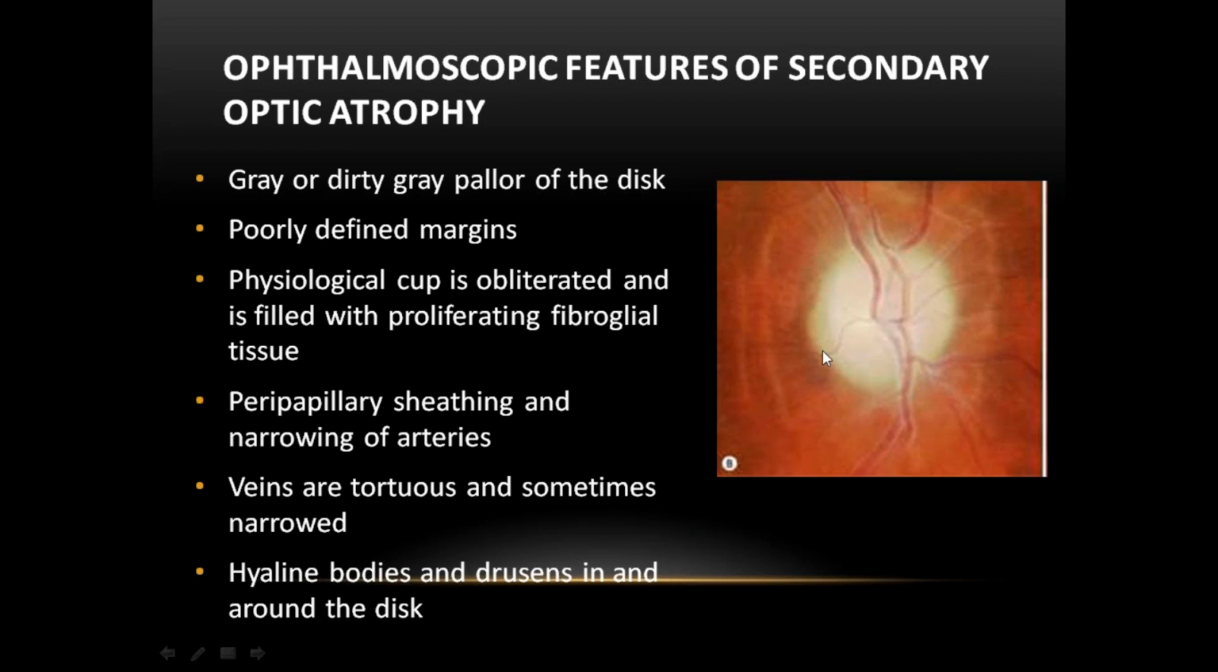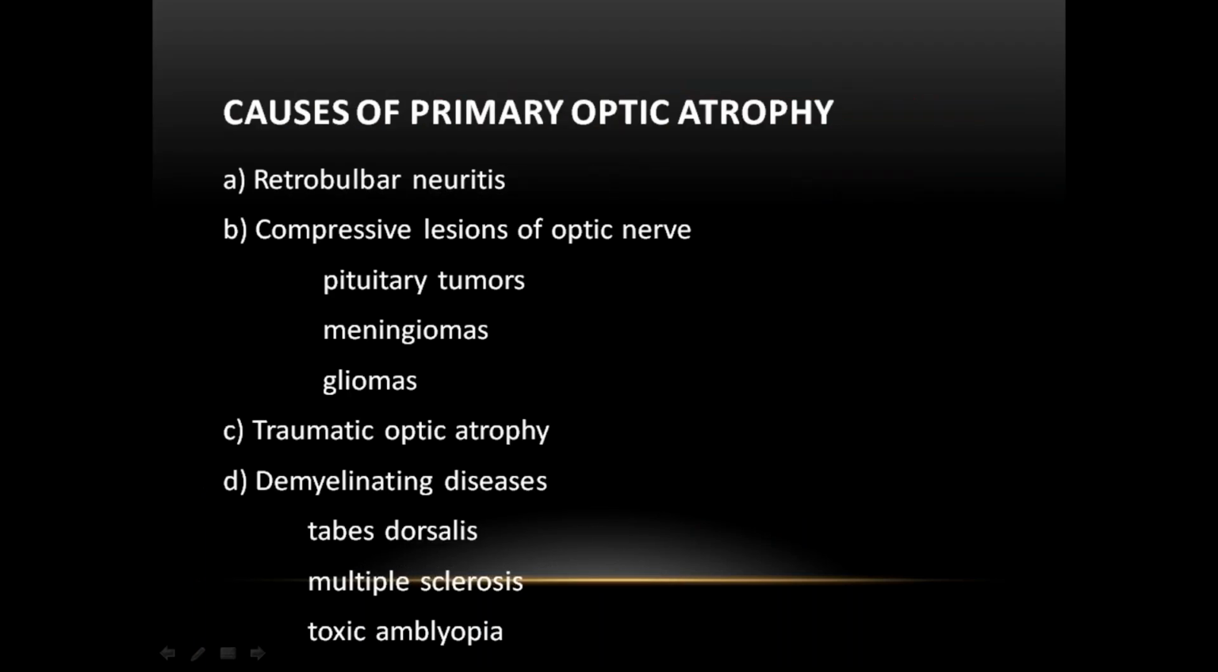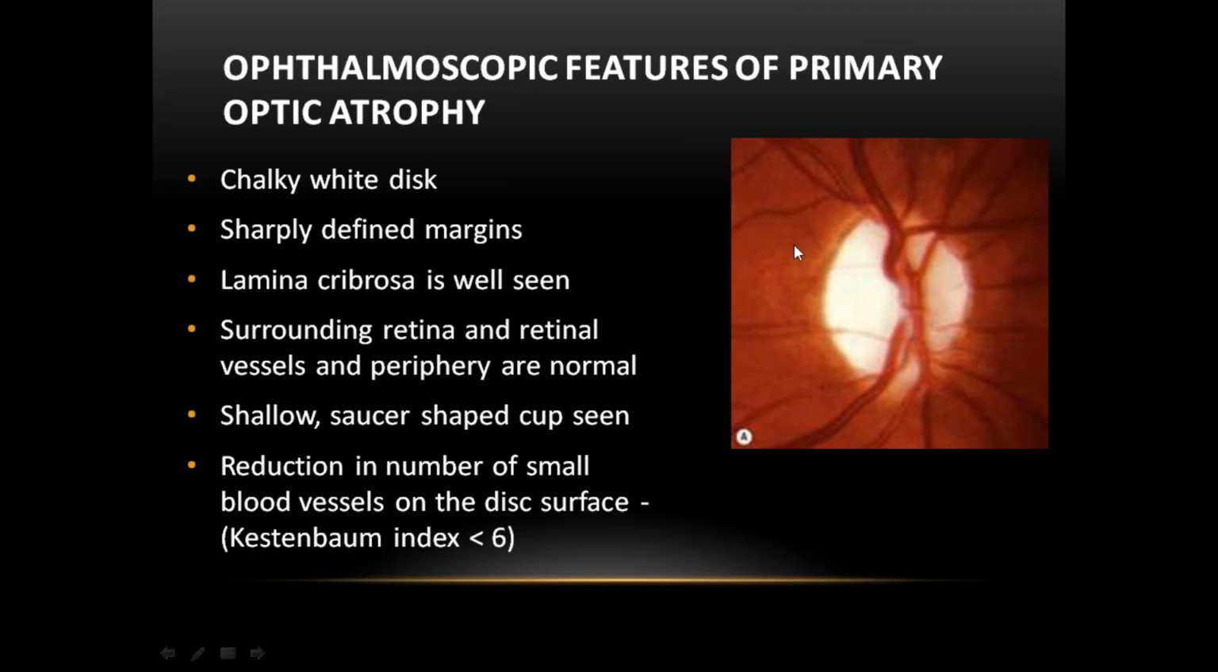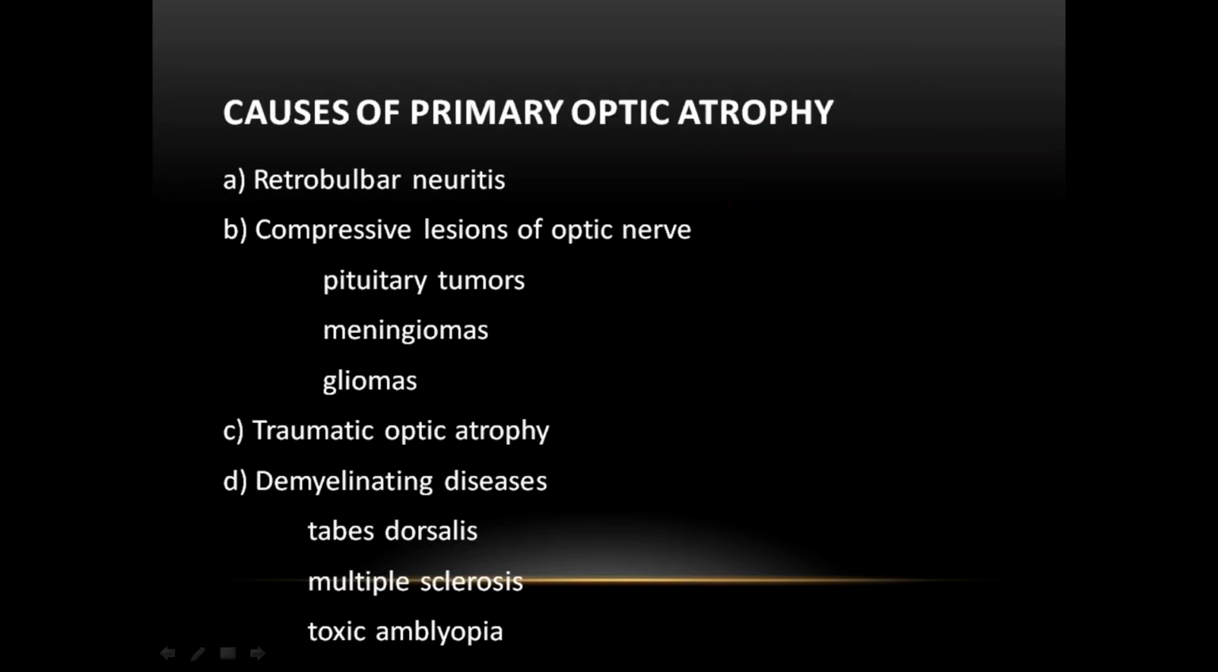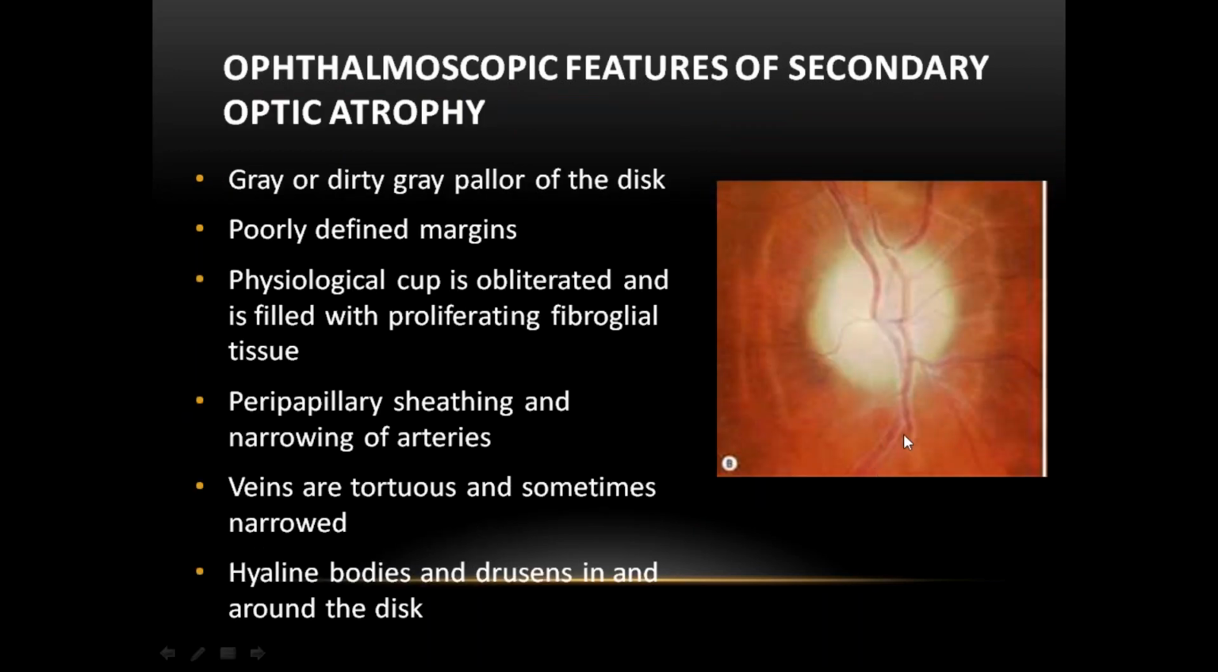Poorly defined margins. The margins are not well defined. Here you can see the margins are well defined. There is no glial tissue, and you can see the physiological cup. Blood vessels are also normal. But here you can see the difference. The blood vessels are also covered with glial tissue.